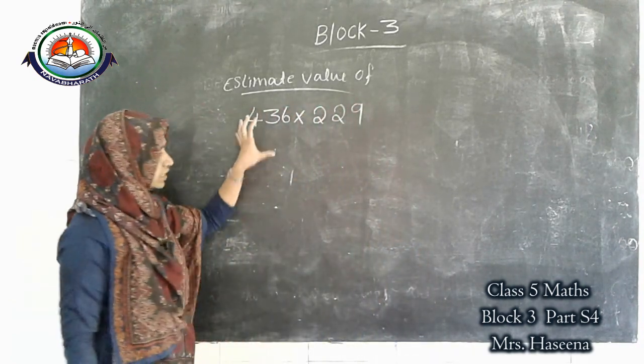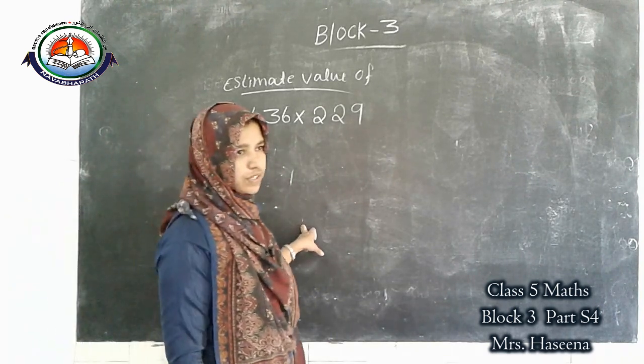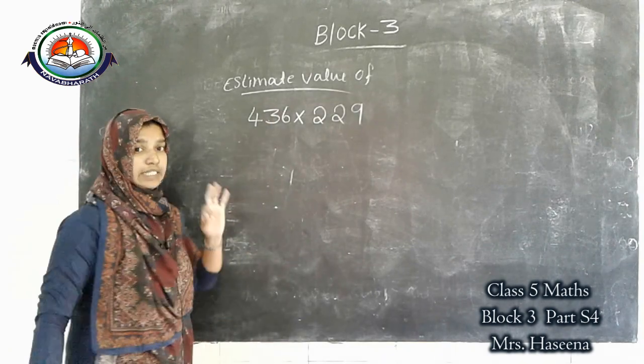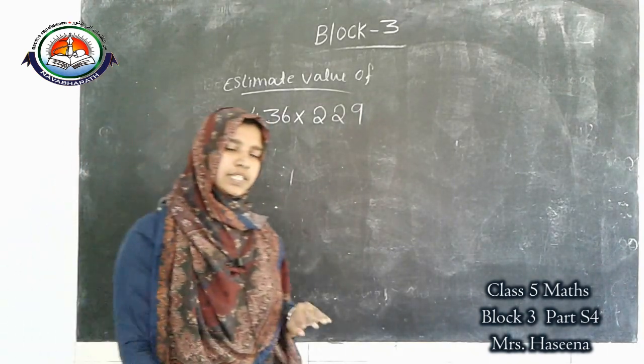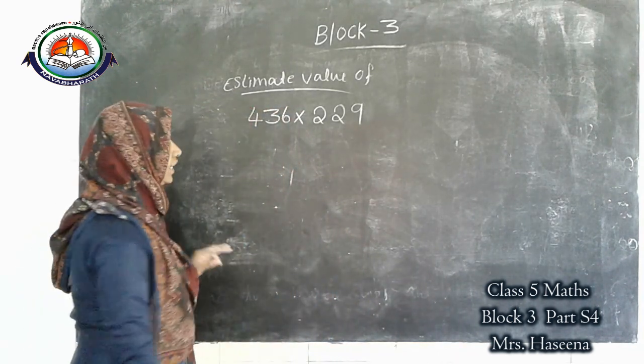What is the first step? First step, round off. Then how many digits are here? 3 digits are there. So we understood, round off to the nearest 100.